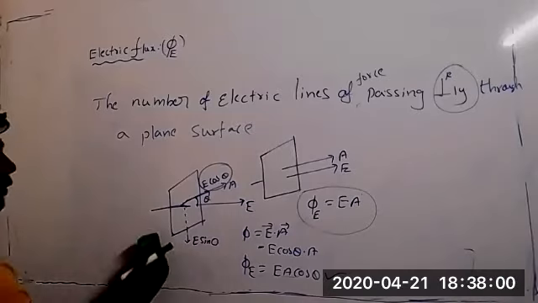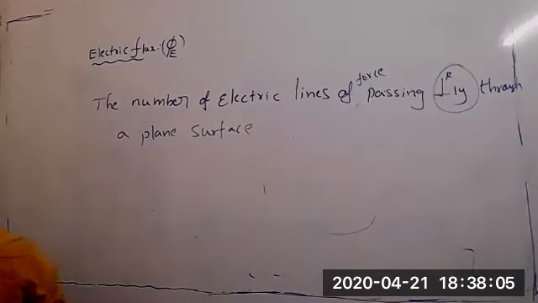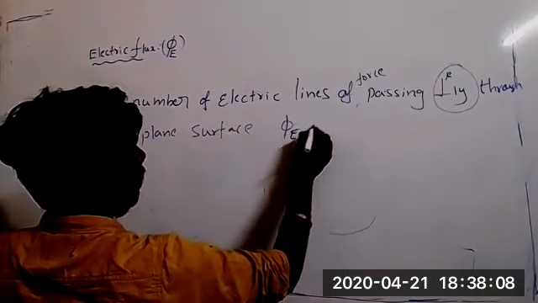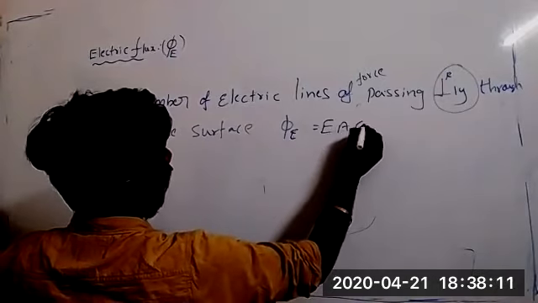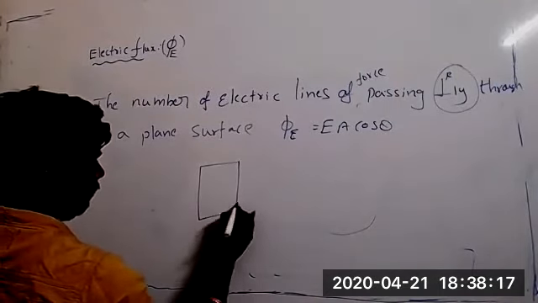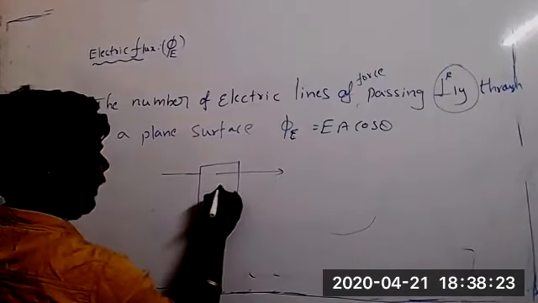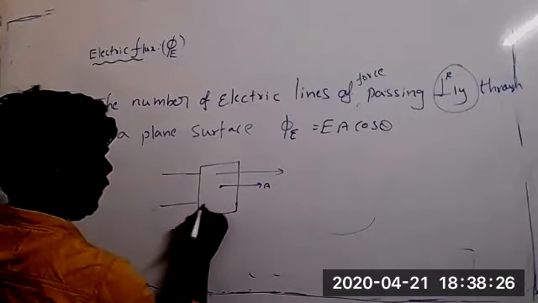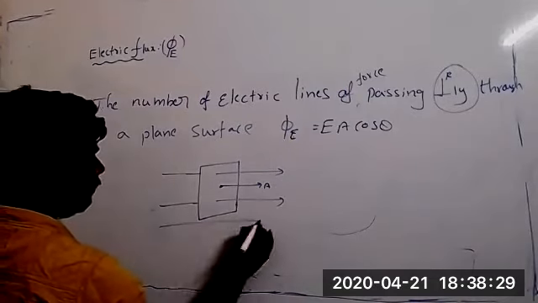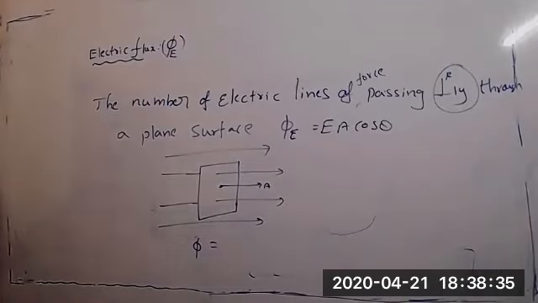Now see, I will ask you some questions, then you can understand clearly what flux is. The flux formula I wrote is phi E equal to EA cos theta, whatever it may be. Take one area, and the area vector will be in this direction, and the electric lines of force are passing perpendicularly. Flux is equal to how much here? How many lines of force are there?